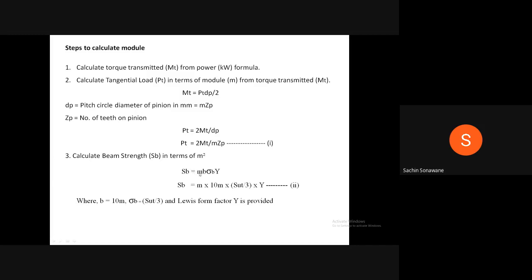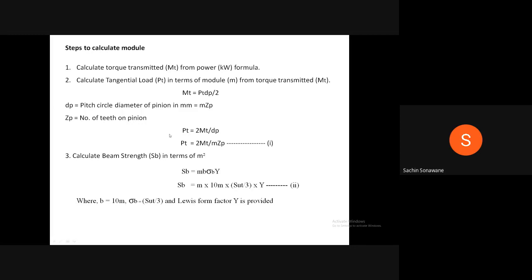SB is equal to m b sigma b into Y. Therefore, SB is equal to m into 10m into SUT divided by 3 into Y, equation 2, where b is equal to face width, which is equal to 10 times module, that is 10m, sigma b, that is bending stress, which is equal to ultimate tensile strength divided by 3, SUT divided by 3, and Y is equal to Lewis form factor, which is provided in the problem, which depends on the number of teeth.